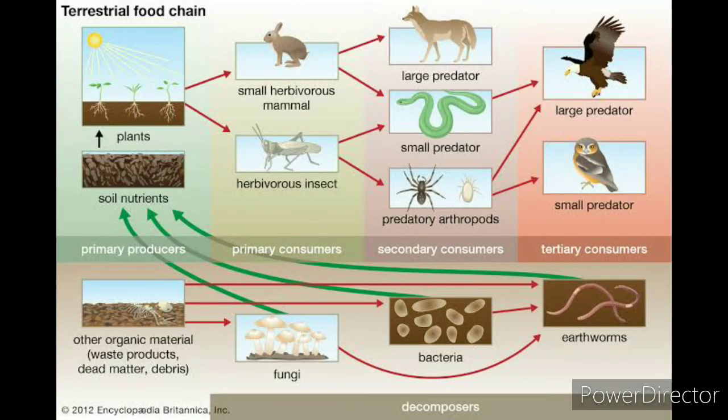So here you can see both types of food chains, the grazing food chain as well as the detritus or saprophytic food chain. Please pause this video right now and go through these different types of food chains. You can see how these two food chains are interlinked.